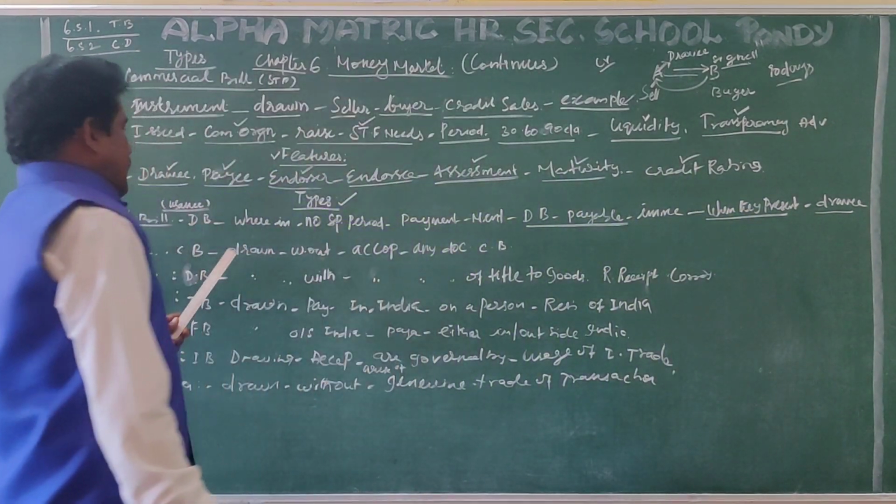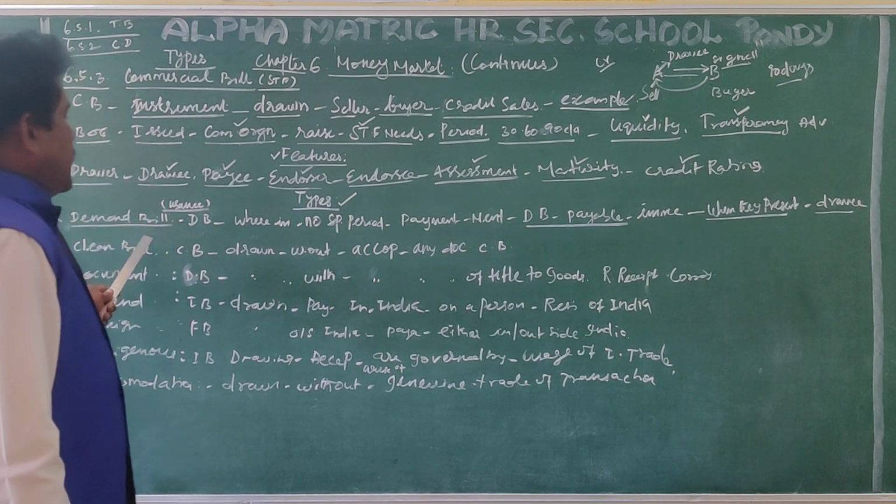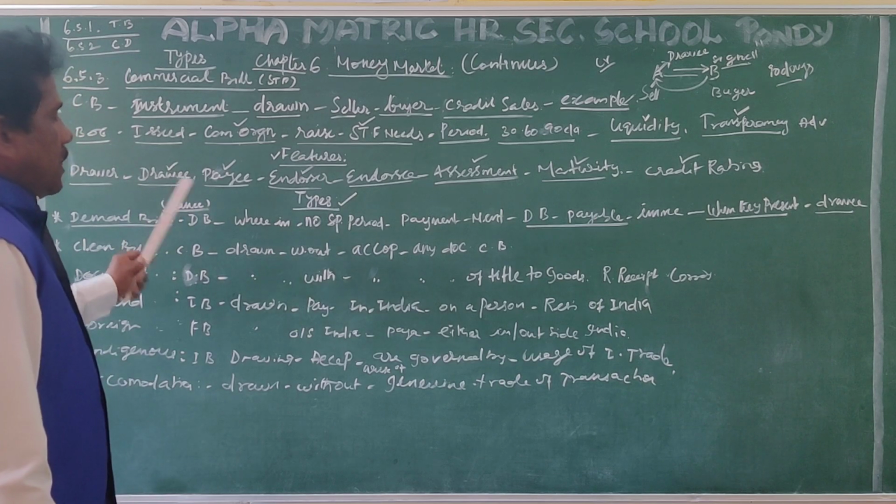So when there is no specified period of time mentioned in the bill of exchange, that bill is called a demand bill.